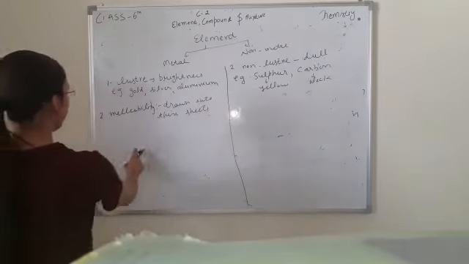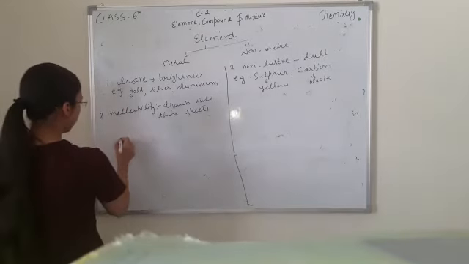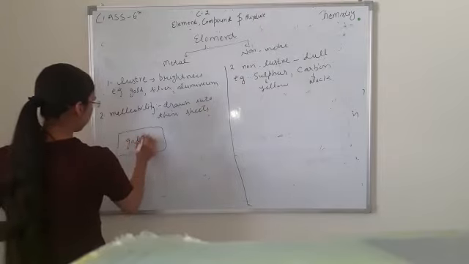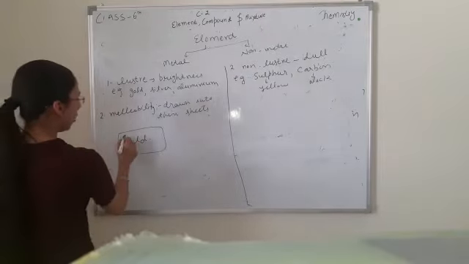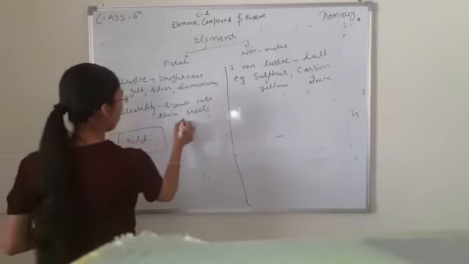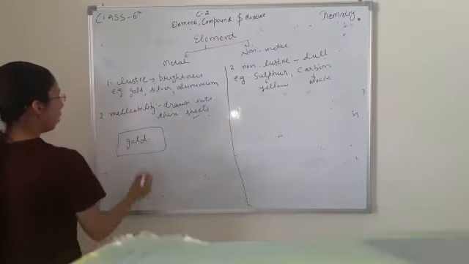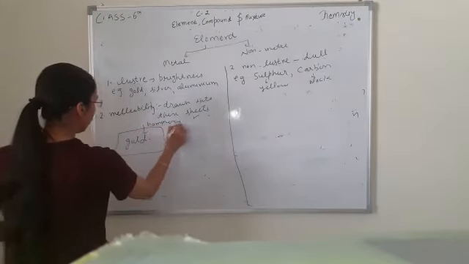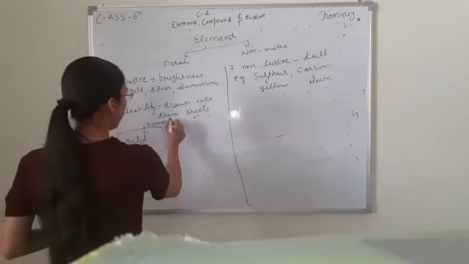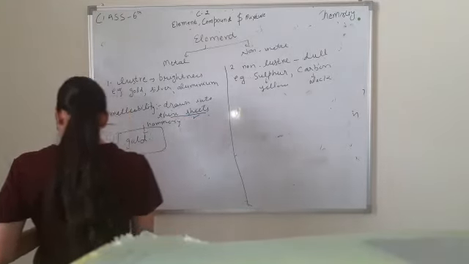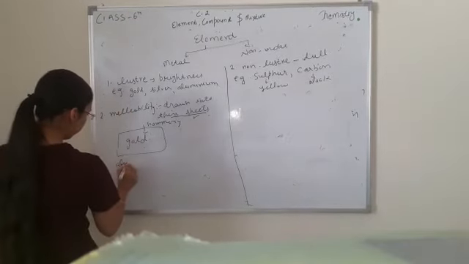Malleable means, suppose it is gold, and when we hammer the gold brick it is converted into a thin sheet. Example, aluminium.